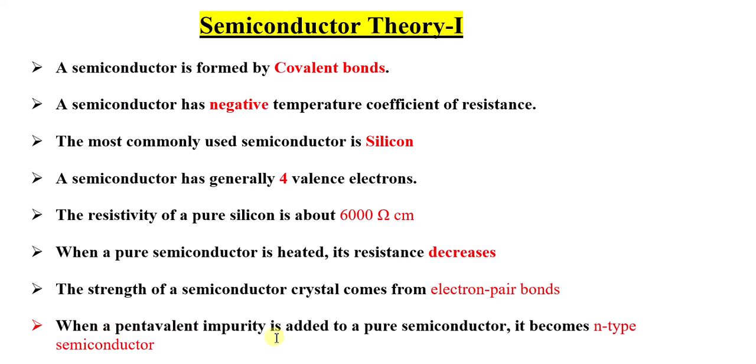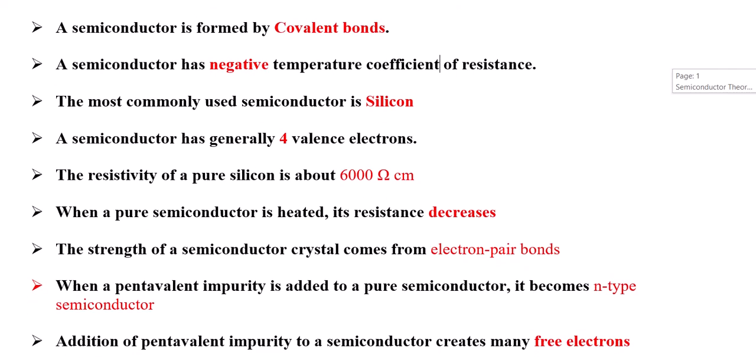When a pentavalent impurity is added to a pure semiconductor, which type of semiconductor does it become? It becomes an N type semiconductor, because pentavalent means five electrons in its outermost shell. So one electron will be extra after bonding. There will be more electrons when compared to holes. Hence, this is the N type semiconductor which is formed.